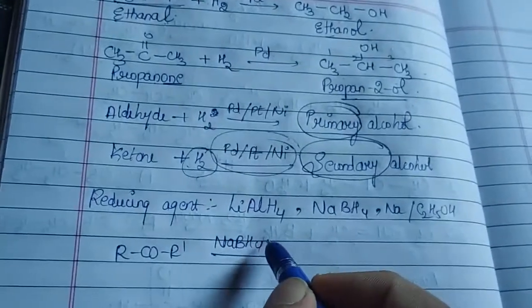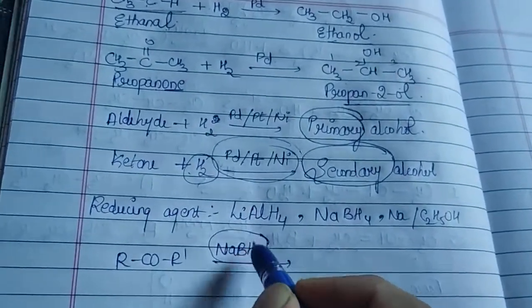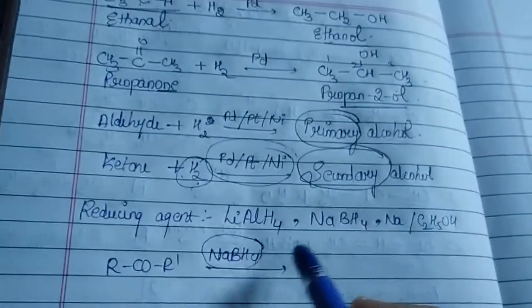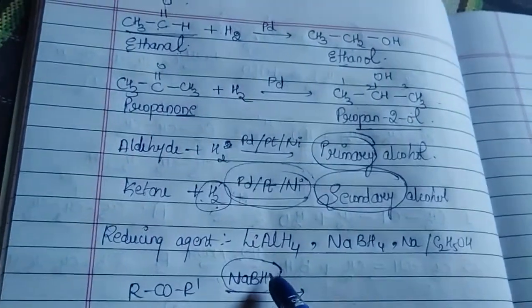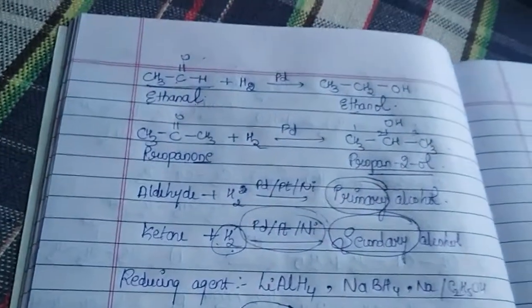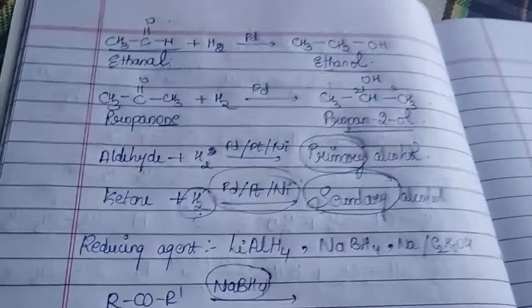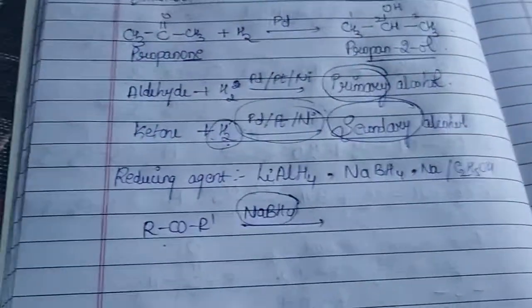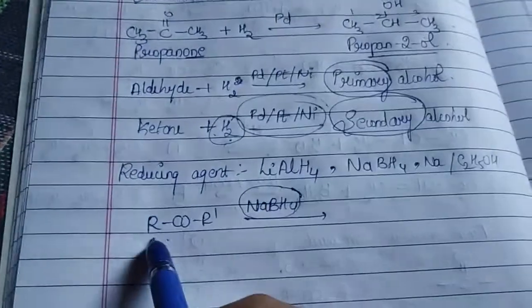Why is it said to be a reducing agent? Because it has the capacity to give hydrogen. So that is the reason we are not taking any hydrogen, because whatever compound we have chosen as a reducing agent, it itself has the capacity to give hydrogen. So that hydrogen will be utilized to give the same product. Okay. So in this case, what will you be getting? A secondary alcohol.